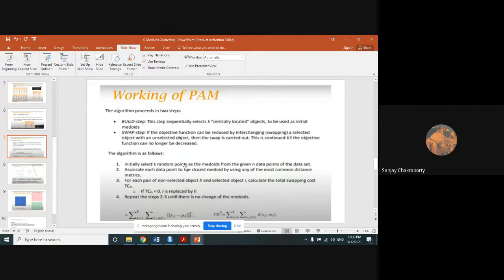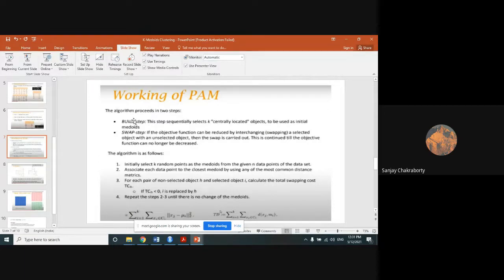Initially, select K random points as the medoids from the given n data points of the data set, right? First, K random points we have to select, which will act like medoids. Initially, this is also a guess. Second, associate each data point to the closest medoid by using any of the common distance metrics. Third, for each pair of non-selected object H and selected object I, calculate the total swapping cost. Now, swapping plays a very important role.